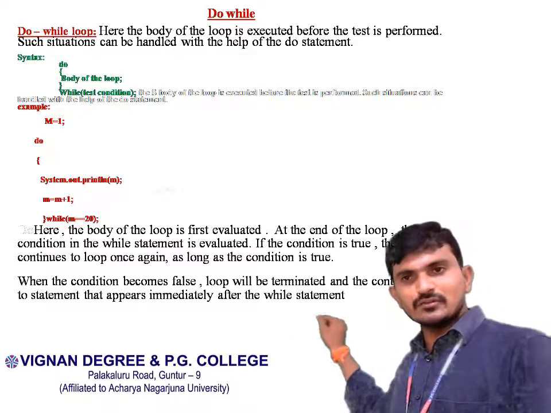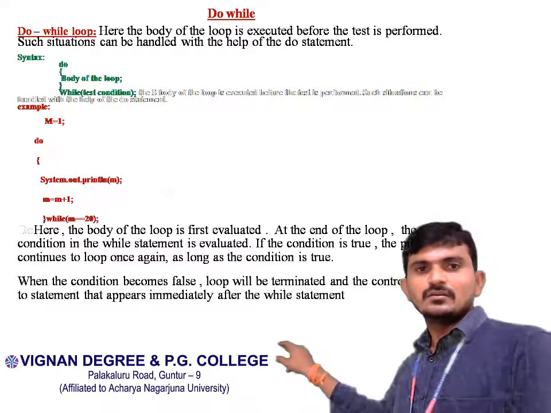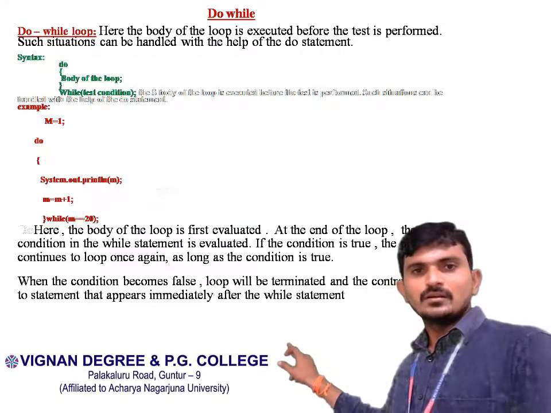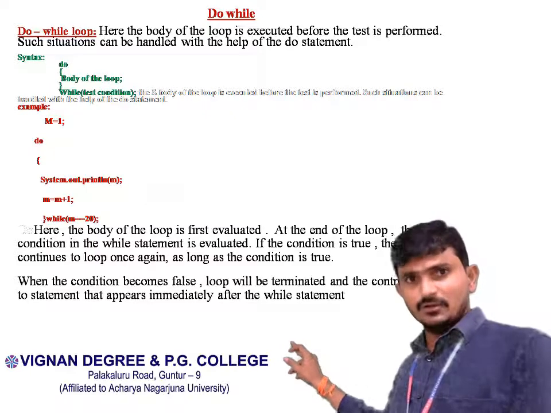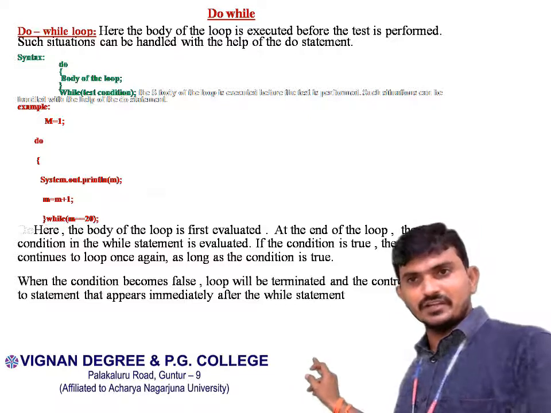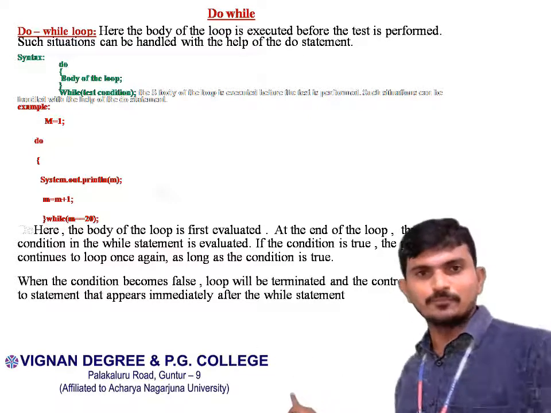Suppose m equal to 1. 1 less than or equal to 20. Condition will be true. Enter into the body of the loop. You have to print the m value. Take an example, m equal to 21. 21 less than or equal to 20. Condition will be false. You have to exit the loop.